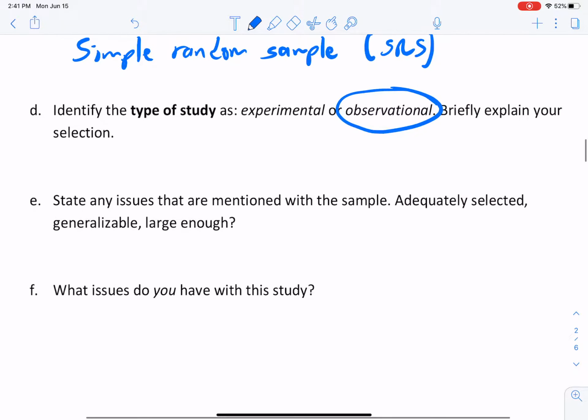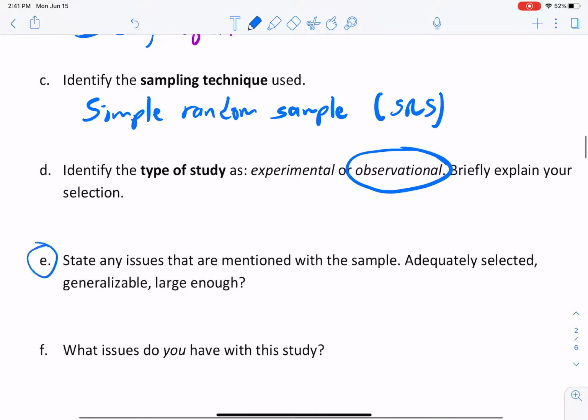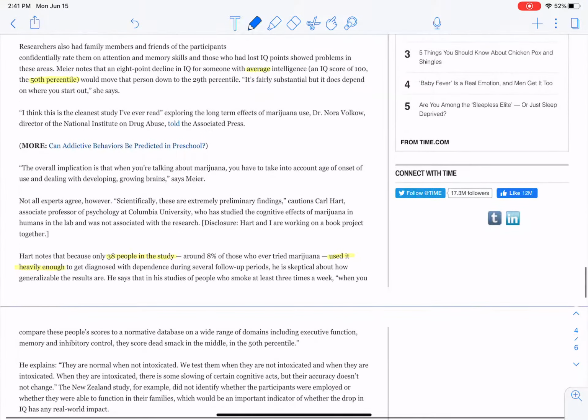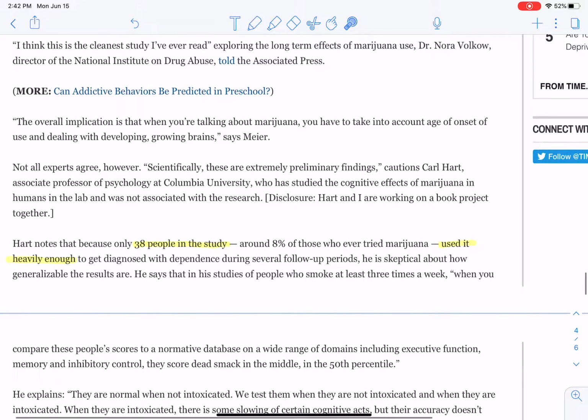Okay. So question E here is reflected in question C, but state any issues that are mentioned with the sample. Are they adequately selected, generalizable, large enough? Well, I think down here even, they say that, let's see, yeah, here it is. Zoom in just a little bit.